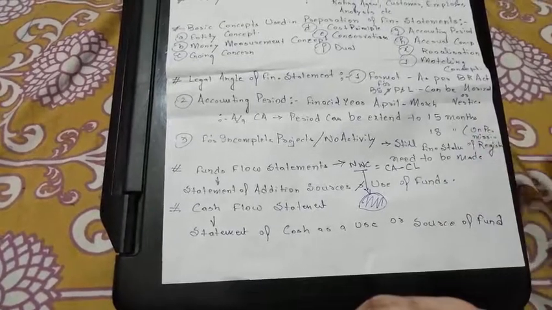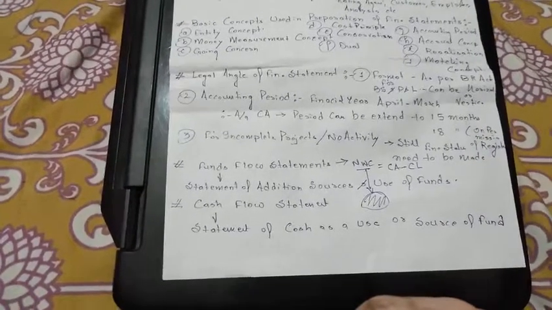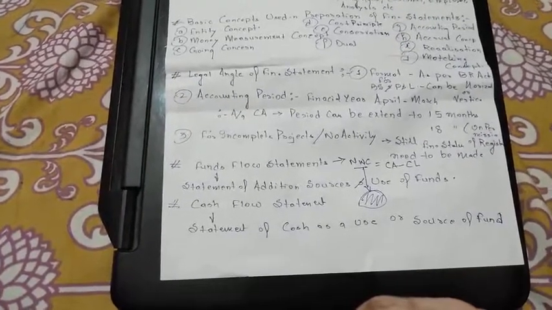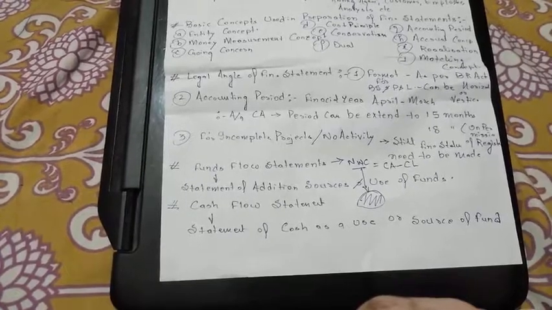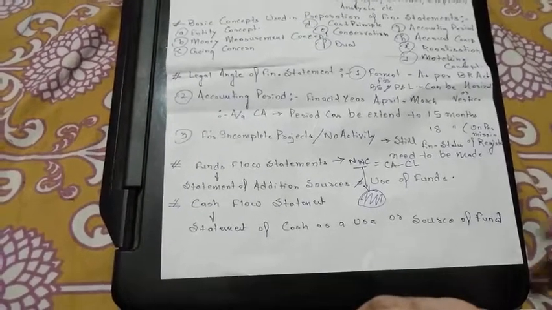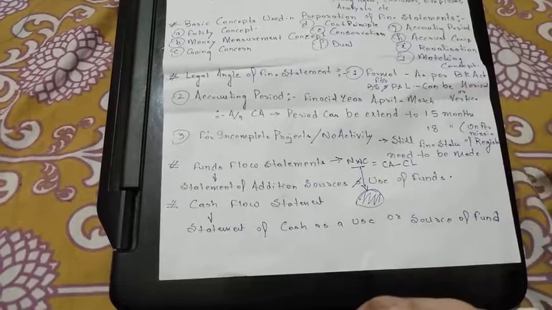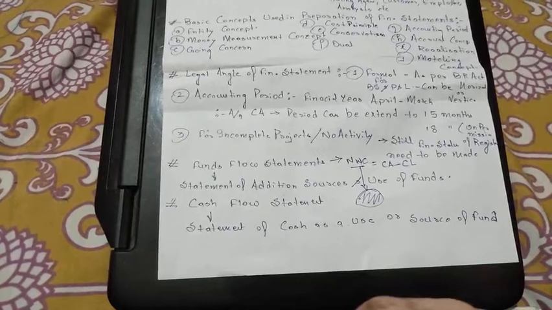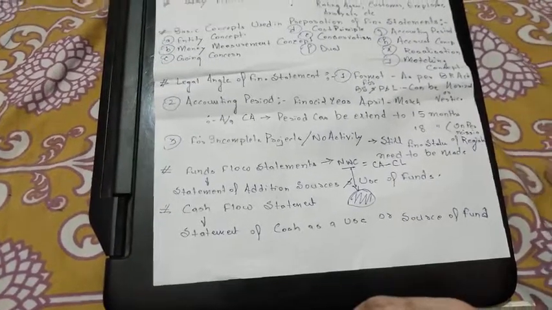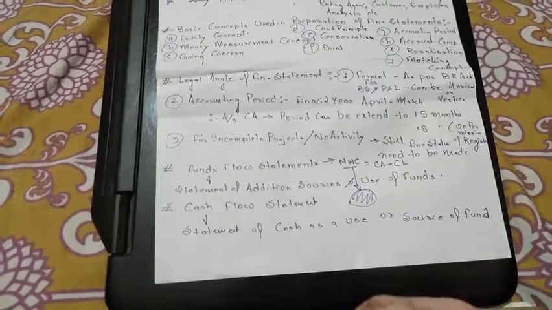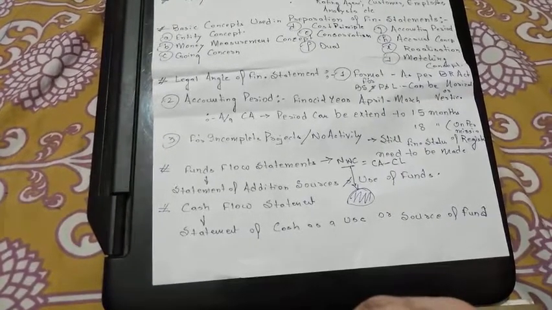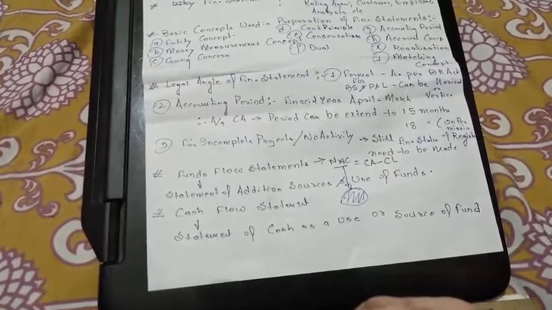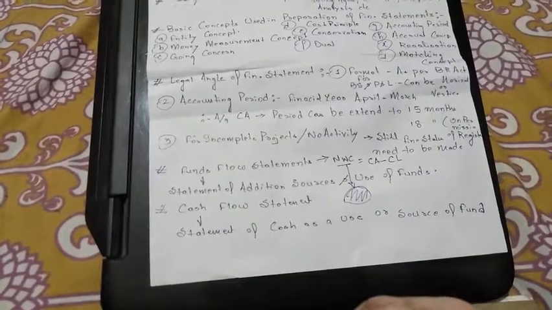It is nothing but the movement of the long term funds to the short term funds, which is the funds flow statement. This statement is also required to be made by the bankers. If the company does not make it automatically, then bankers have to find it. And how do the banks find it? The bankers keep all the long term uses of the fund separate, all the long term sources of the fund separate, and they find the difference of the long term sources and the long term uses. And if the difference they find is equal to the current assets and the current liabilities of the balance sheet, then they can state that the funds flow is, and that is called the funds flow analysis.